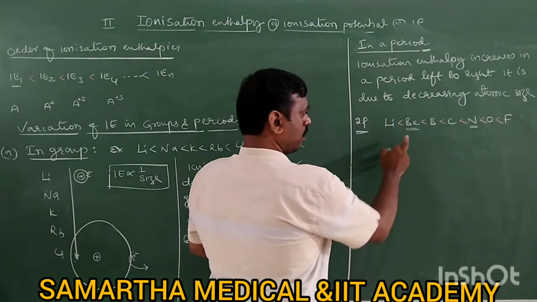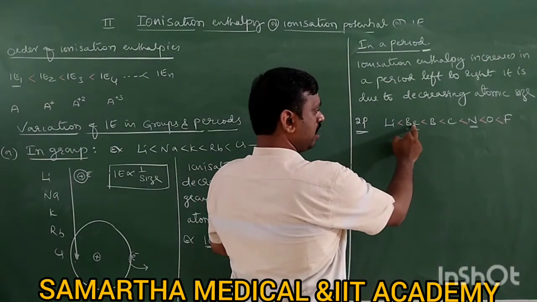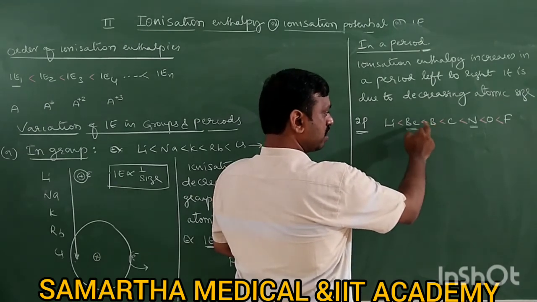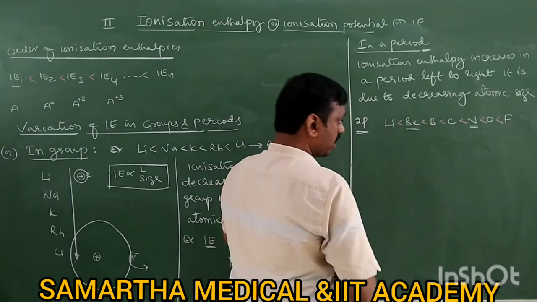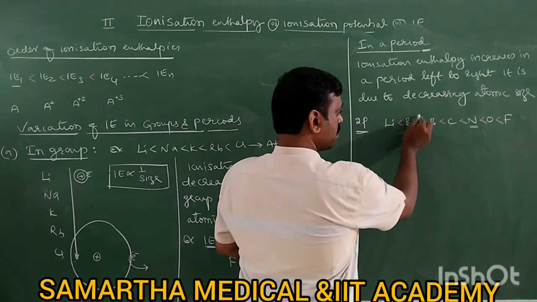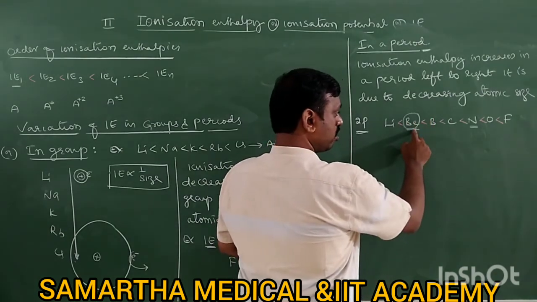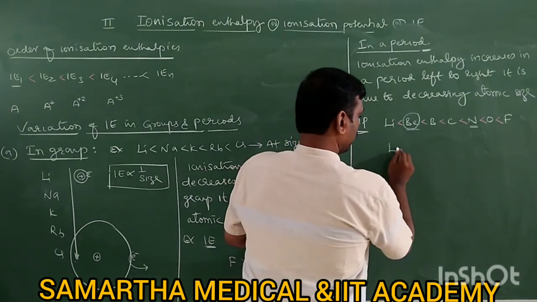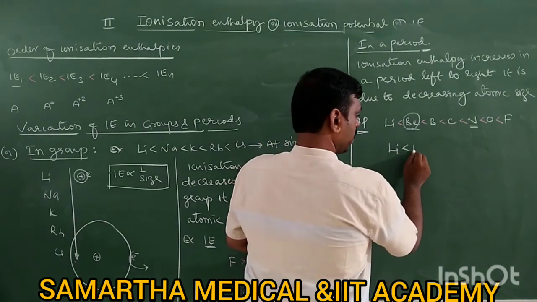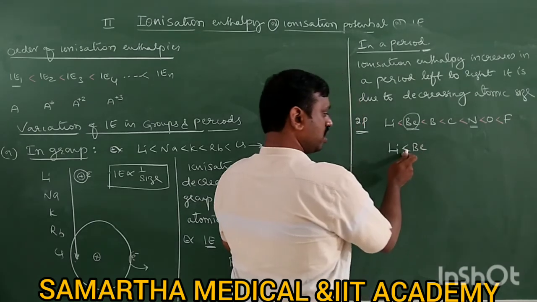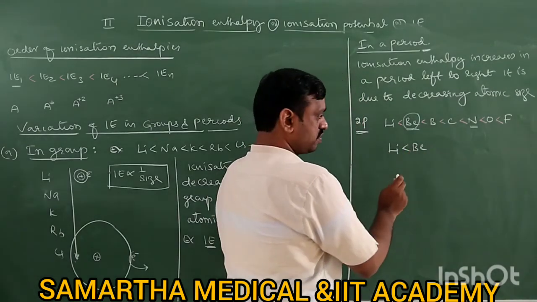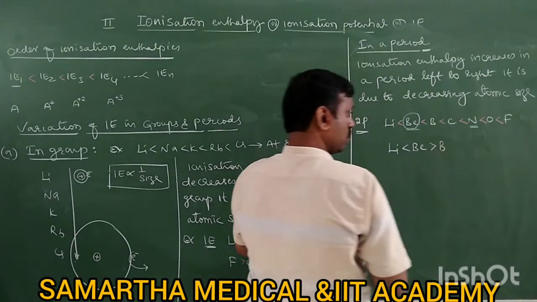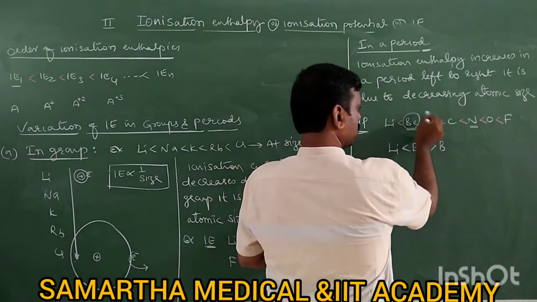So usually boron should have more IE than beryllium, but practically it is observed that beryllium has more ionization enthalpy than boron. It means lithium is alright, beryllium is more than lithium, no doubt, because of size, but beryllium is more than even boron also. This is the first exception.